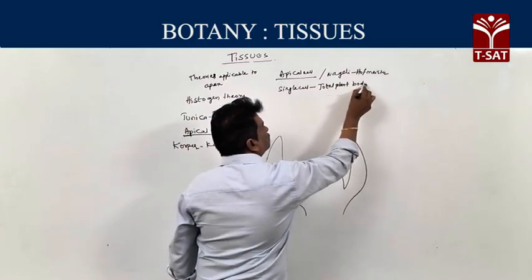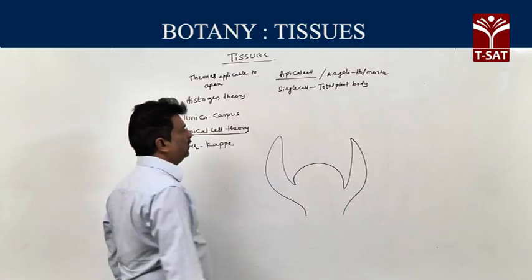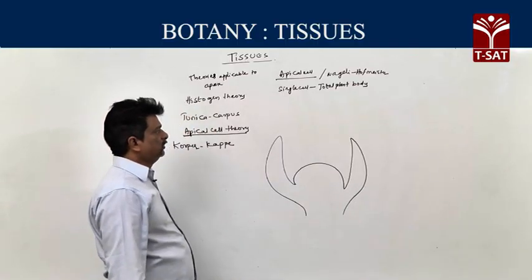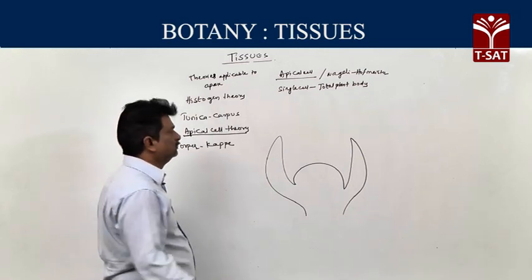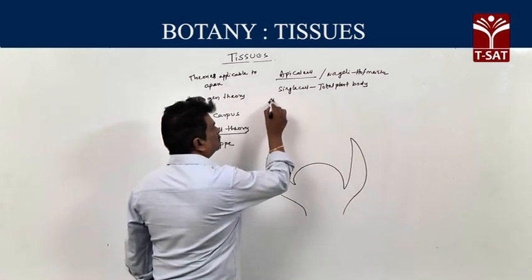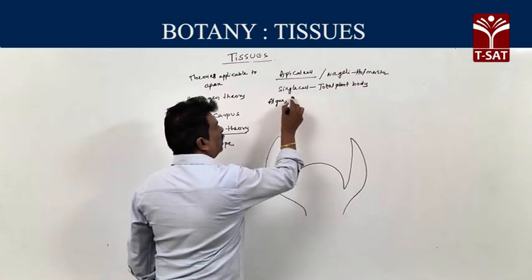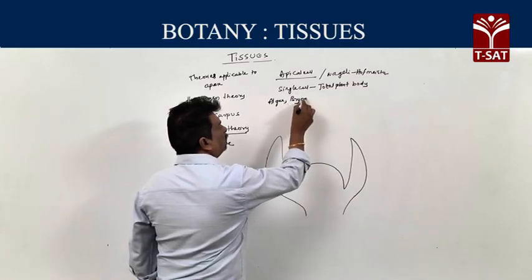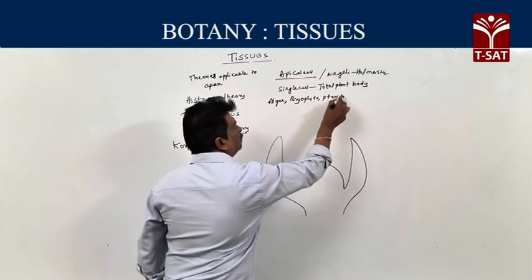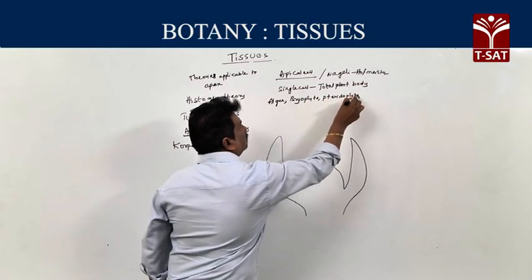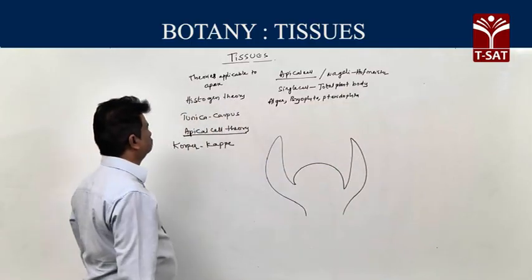The complete plant body is produced from a single cell. Examples: algae, bryophyta and pteridophyta. This is the apical cell theory.